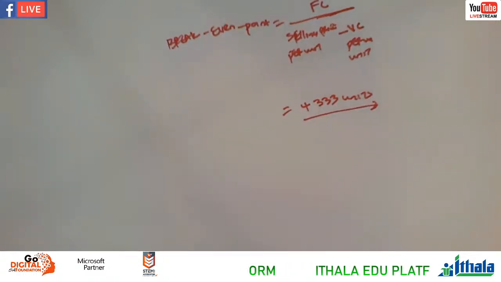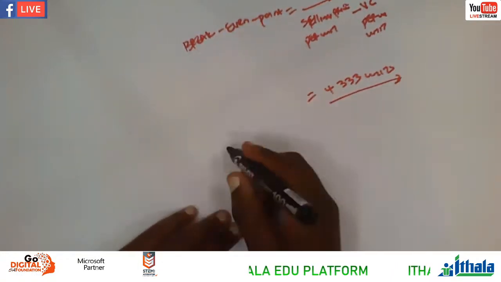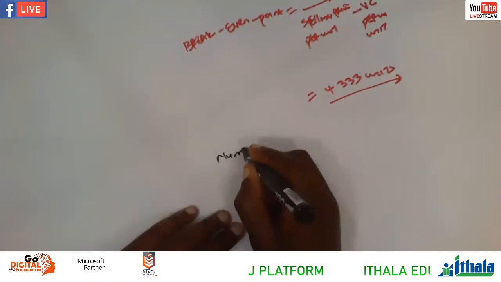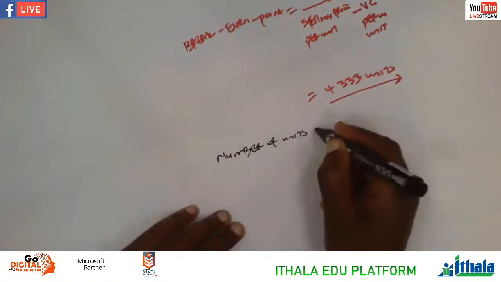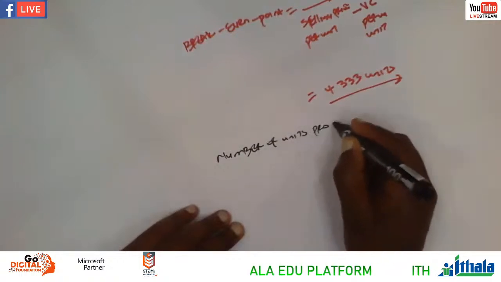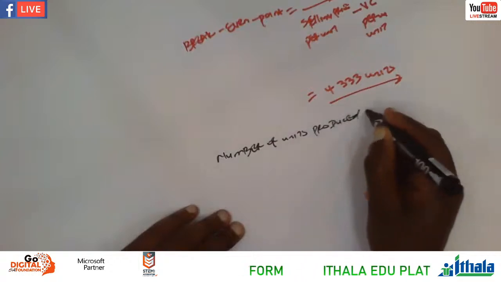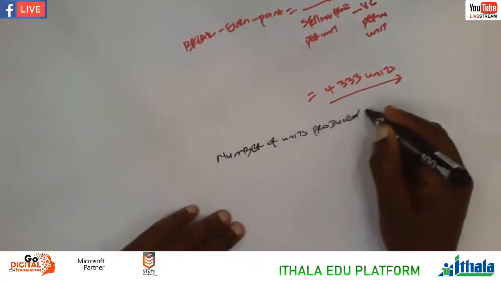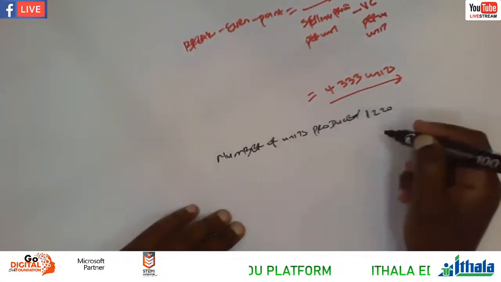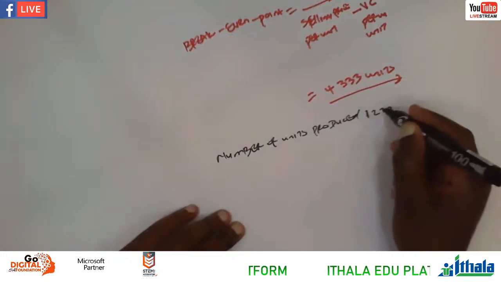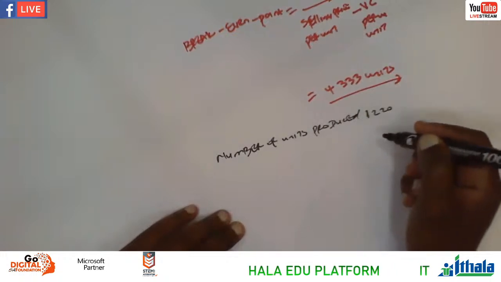And then the number of units produced. Let's say we're given there on top, number of units produced. Remember, they can say produced and sold. Let's say maybe we have 1,220. Okay, this is a number of units.